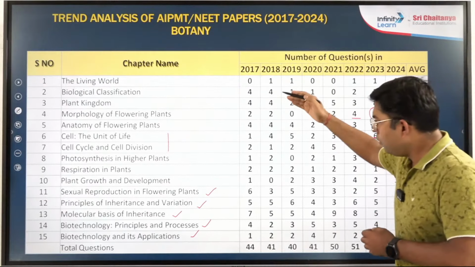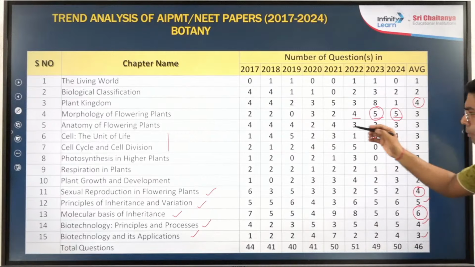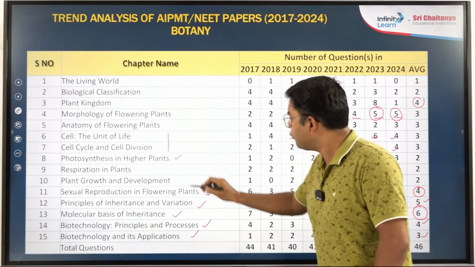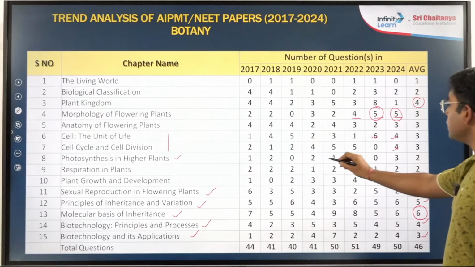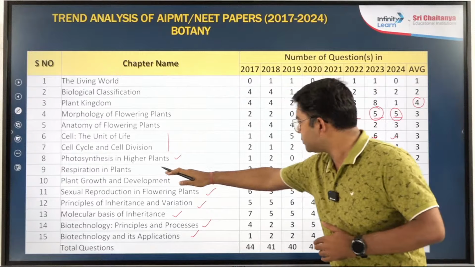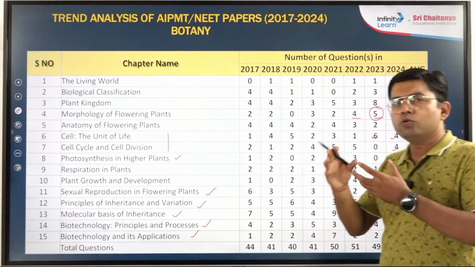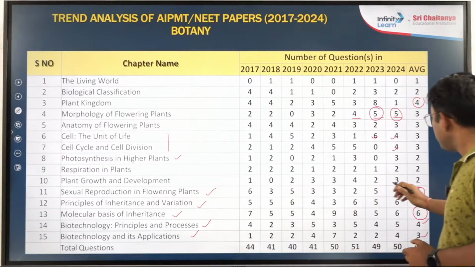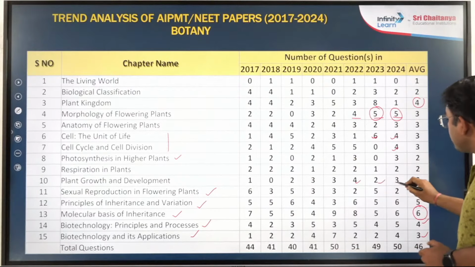Now if we combine the plant physiology part, in photosynthesis there are uniformly 2-3 questions asked every year. Similarly in respiration, 1 question is asked every year. Plant growth and development is again becoming very important.